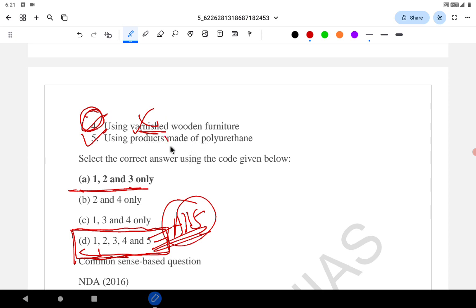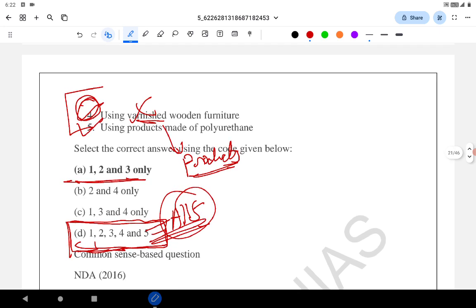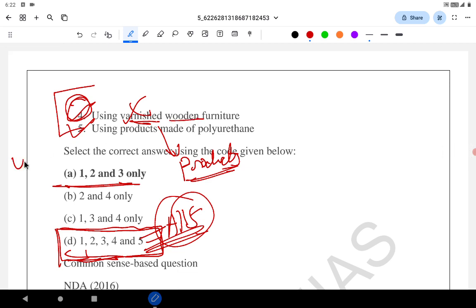The same applies to products made of polyurethane. Even if the products are health hazardous, people will not make a product from polyurethane. That is one way of analyzing it and eliminating 4 and 5. But in the exam situation it is difficult, so please remember it. It's a kind of new trick or new awareness. Whenever they mention a daily used product like wood furniture,